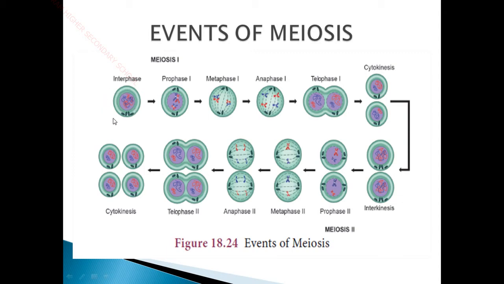So the first phase is interphase, and interphase is the preparatory phase. The enzymes needed and the DNA duplication, and these kinds of materials needed for the events of meiosis to happen, these changes take place during interphase. After interphase, here you can see the chromosomes have been unwound. Instead of chromatin reticulum, it has been uncoiled and appears as a clear structure in prophase 1. So this is called prophase 1.